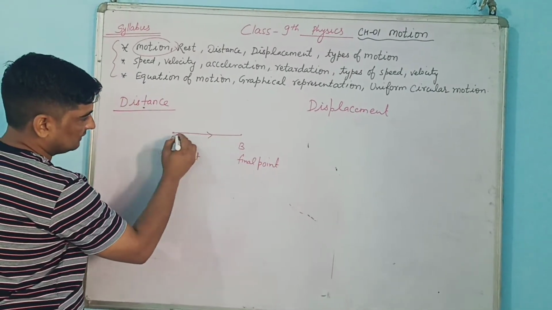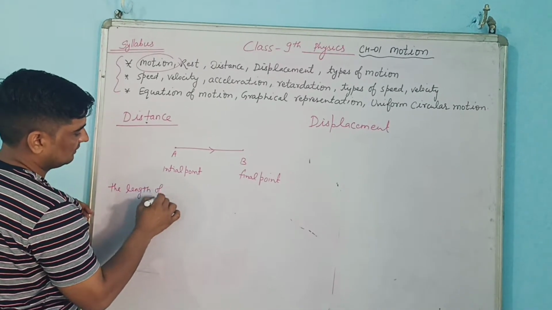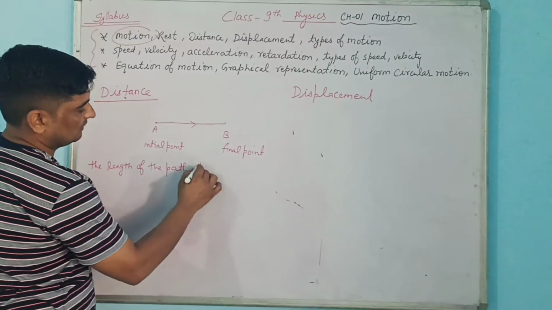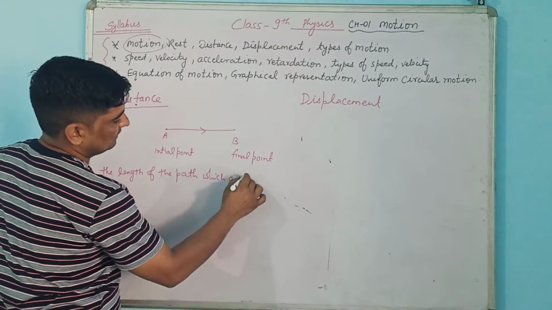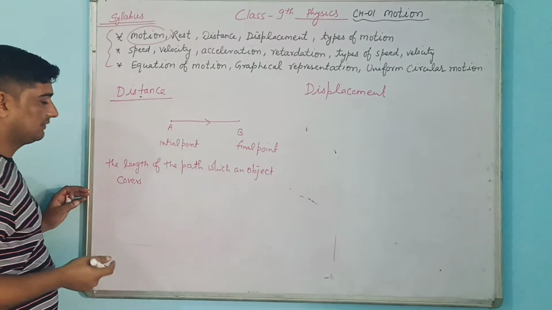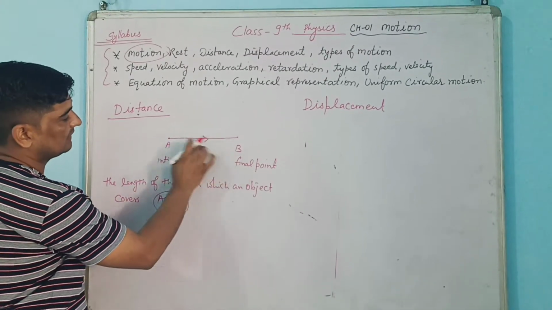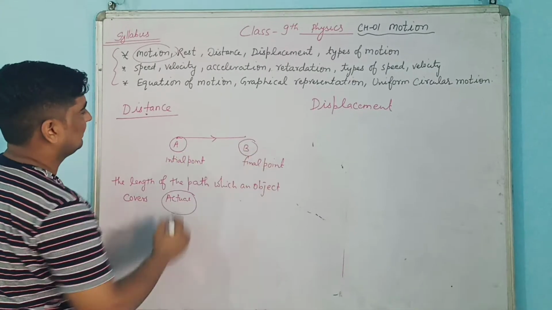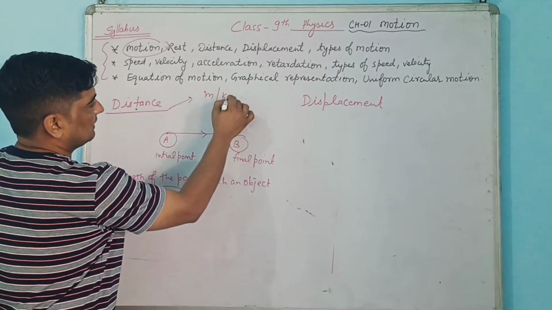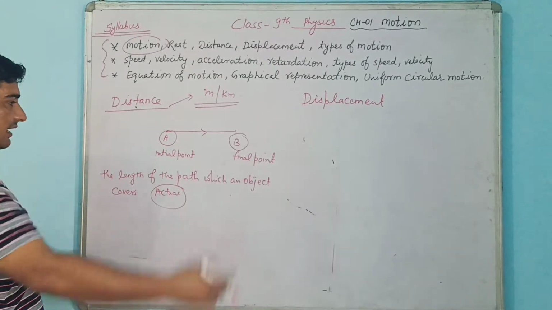The length of the path which an object covers. One word we can use, the length of the actual path. So this is the actual path which an object is traveling starting from A to B. Then we will be calling it distance, and it is obviously measured in meters, kilometers. These are the two fundamental units, meter or kilometer, and even higher units are there.